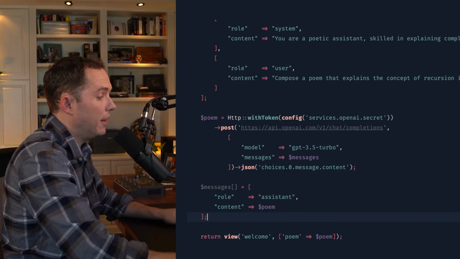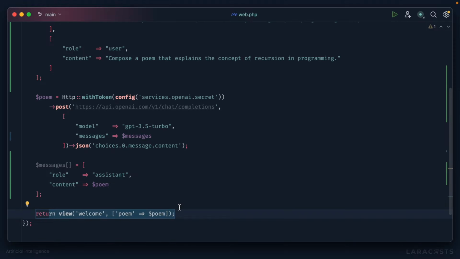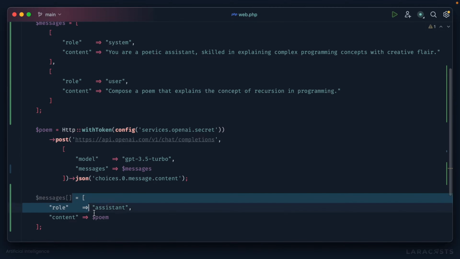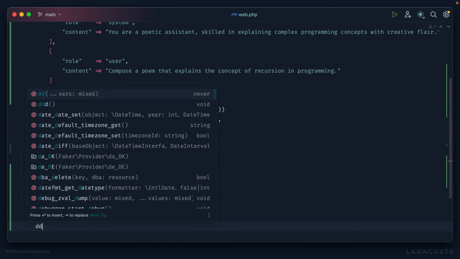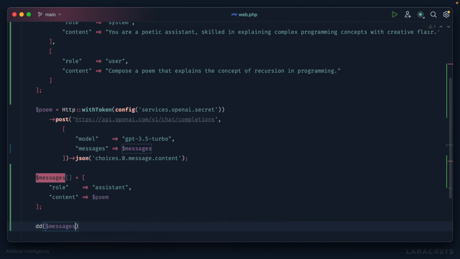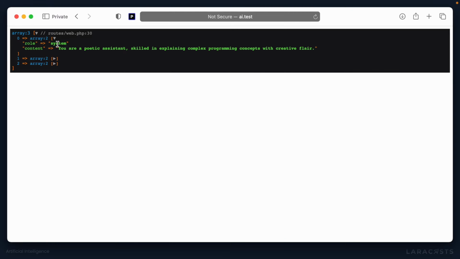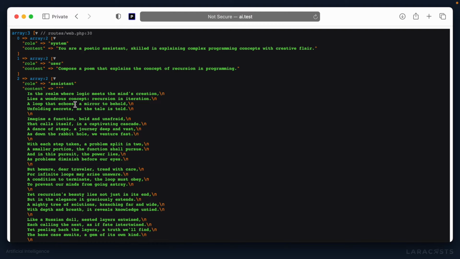Okay, so now at this point, once we get to this line, our messages array consists of our system message where we set the world. It has our initial message, and then it also has the poem response. So for example, if I were to die and dump this in the browser, let's have a look. Here we go. So now we have our messages array that contains the system message, our conversation starter, and then the poem response from our assistant or OpenAI.